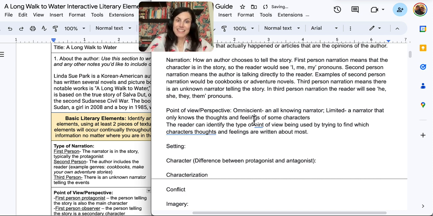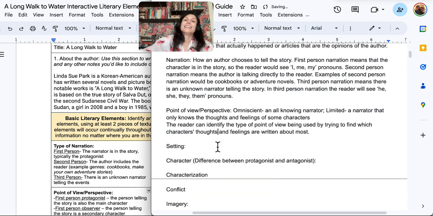In this story, we could say it's limited point of view because we're only going to get the points of view of Nya and Salva. And remember, there's a lot of other characters that we'll meet. So the fact we only know Nya and Salva's point of view, we would have a limited point of view.